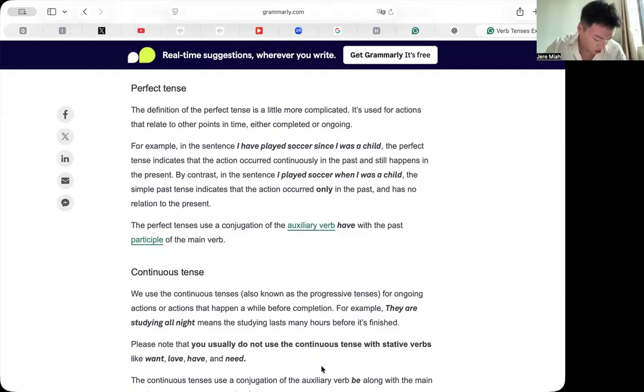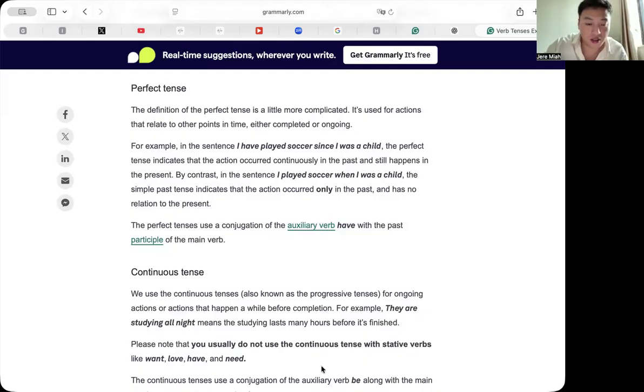What does conjugation mean? Yeah, so conjugation is basically just a fancy way of saying how we change the form of a verb to fit the subject or the tense. So, for example, we say I am, but you are. That's conjugation at work. It's just how verbs get adjusted depending on who's doing the action and when it's happening. So that's all it means. Okay, thank you. That's good.